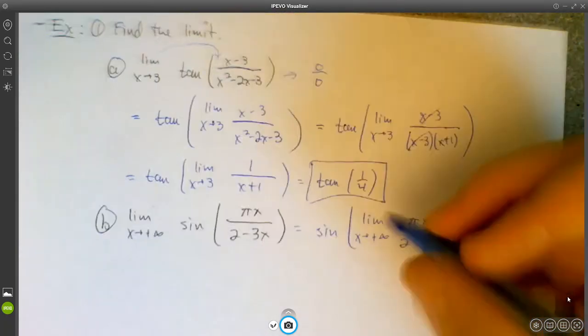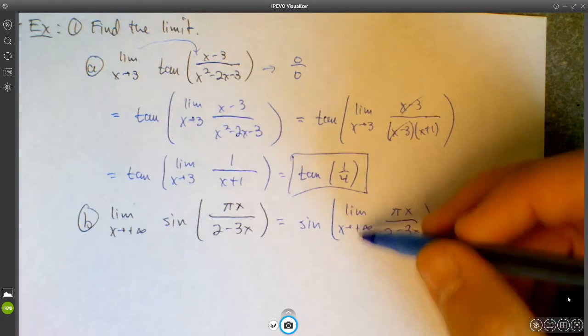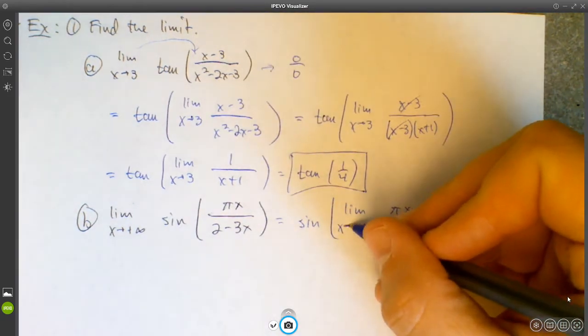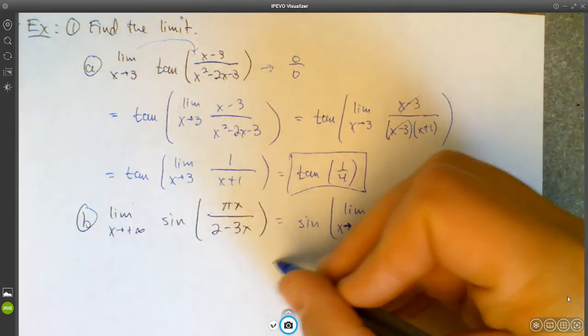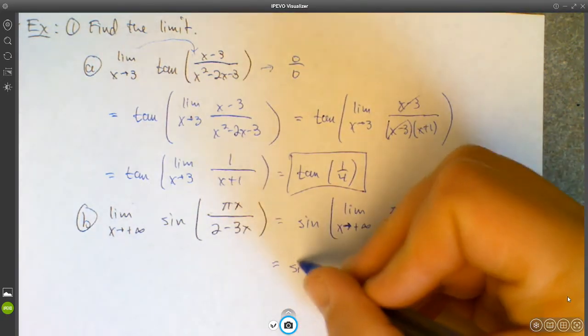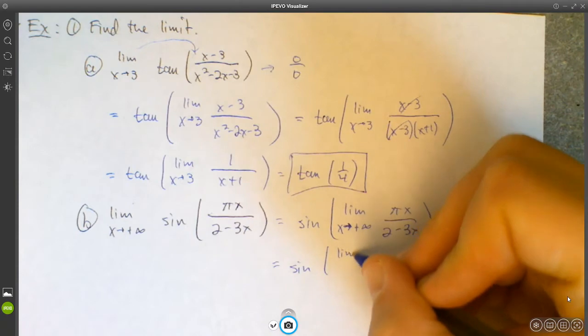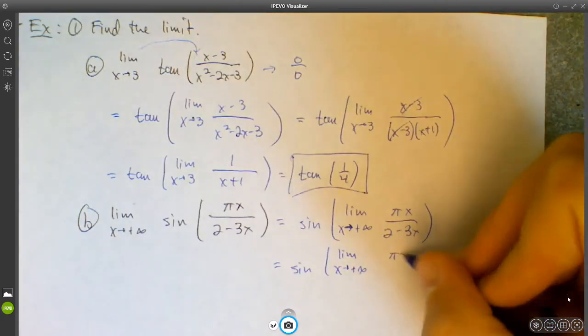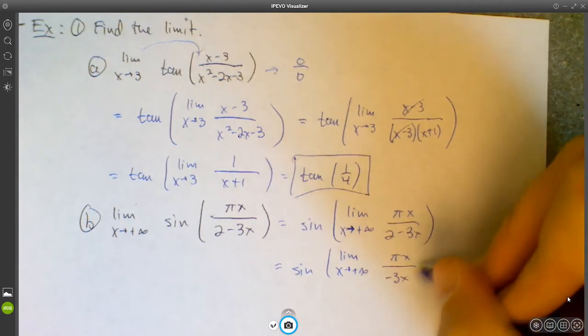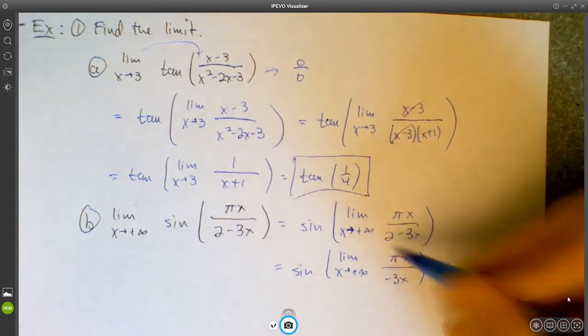By the way, this is only true for limits as x goes to positive or negative infinity. It's not true for limits as x approaches some finite value. But for limits as x approaches infinity, this is exactly the same thing as just looking at the limit as x approaches positive infinity of pi x over negative 3x, right? That 2 really isn't going to contribute much.